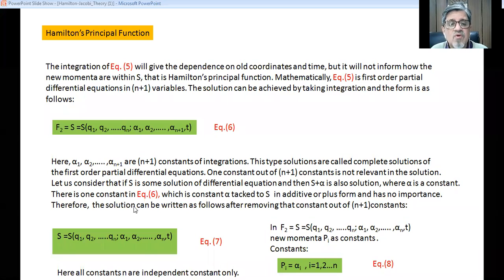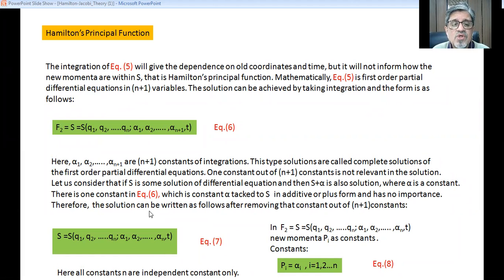So there is one constant in equation 6. In this equation, one constant alpha is tagged to S in an additive or plus form and has no importance. So it is something like an S plus alpha form. That constant is in the additive form, which is not important, and we can omit it.